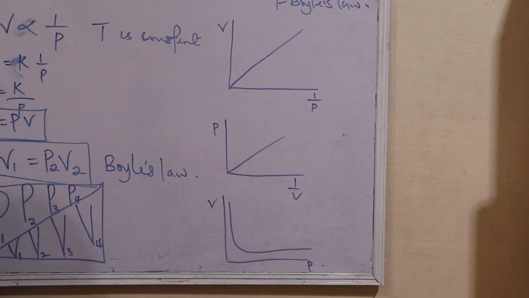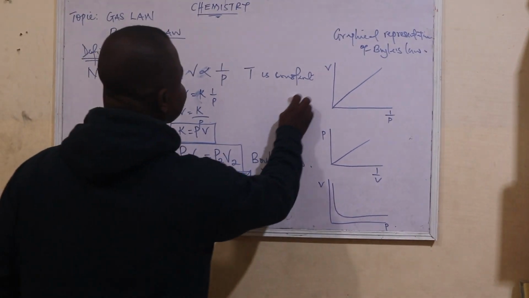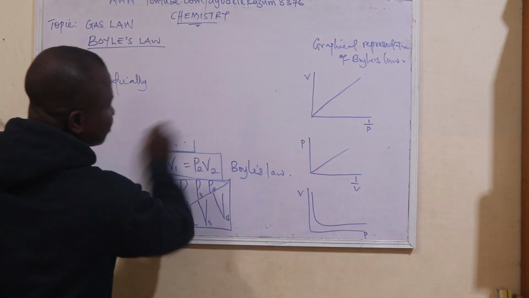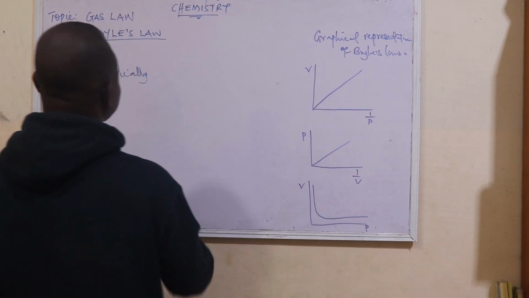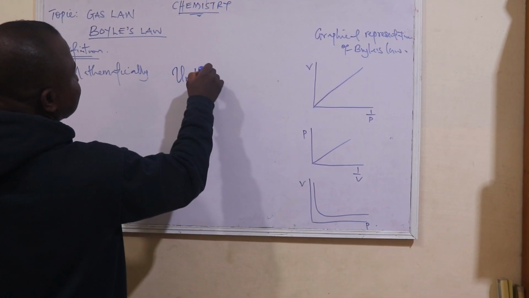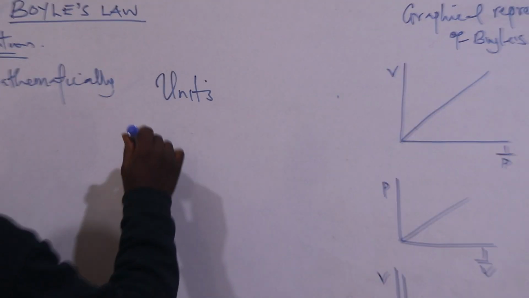Now, another thing we need to quickly look at is the units that we need under Boyle's law. Standard units. What are the standard units?